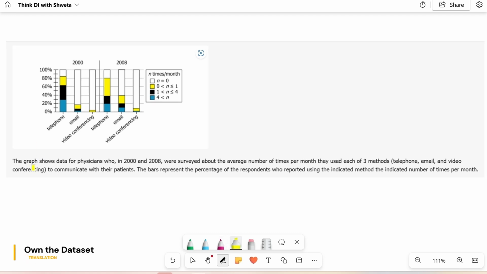We're going to read the question text and the graph together in conjunction. We'll try to match information. Let's see. The graph shows data for physicians who, in 2000 and 2008, were surveyed about something. About what? The average number of times per month they used each of three methods: telephone, email, and video conferencing to communicate with their patients. So let's identify this much on the graph.